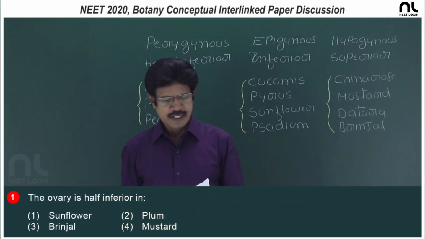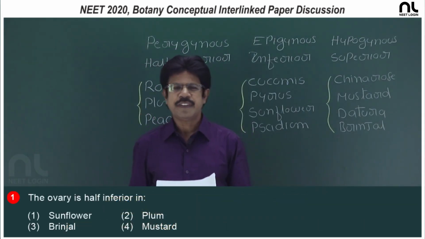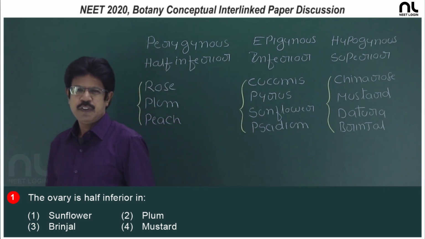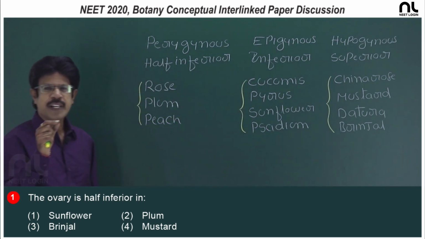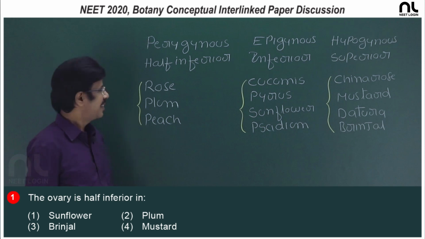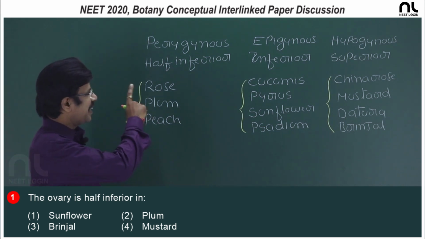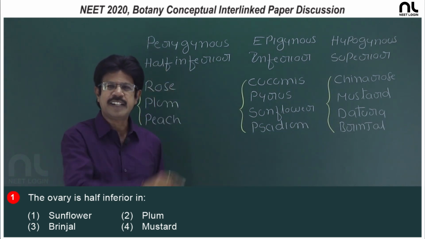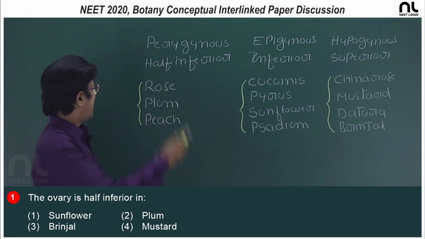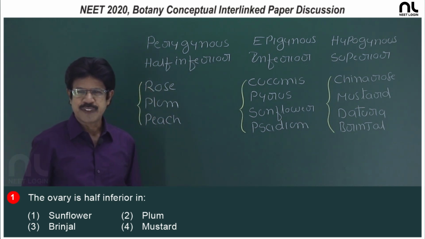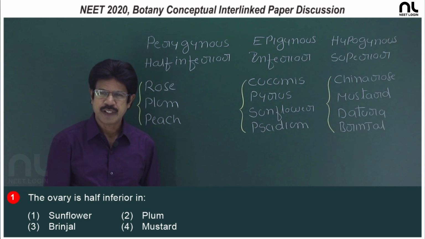Question number 1: the ovary is half inferior in. With regard to the position of the ovary on the thalamus, it is perigynous, epigynous, or hypogynous. In the case of perigynous, the thalamus is concave, otherwise cup shaped.